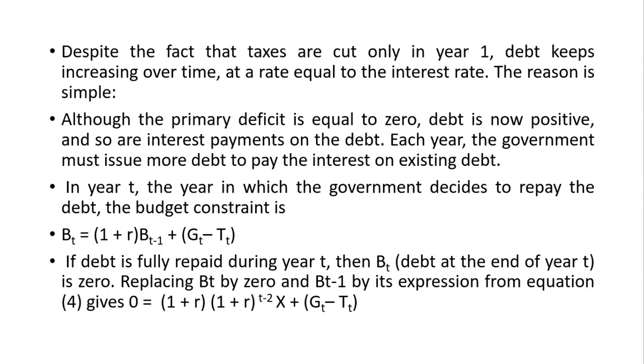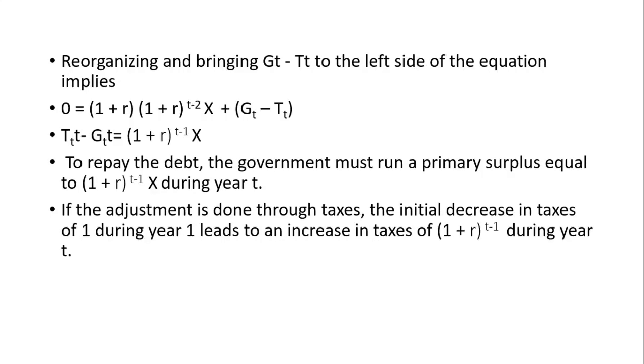So up to that period, what is the interest rate? 1 plus R to the power T minus 2 into the initial deficit, that is X. So 0 must be equal to 1 plus R into 1 plus R to the power T minus 2 times X, plus GT minus TT.